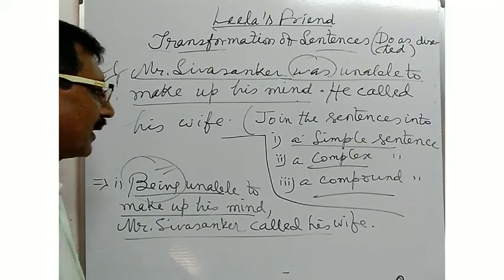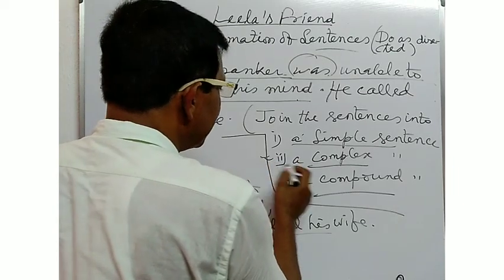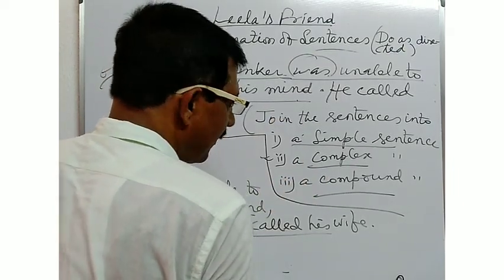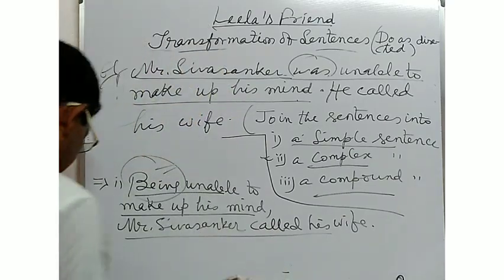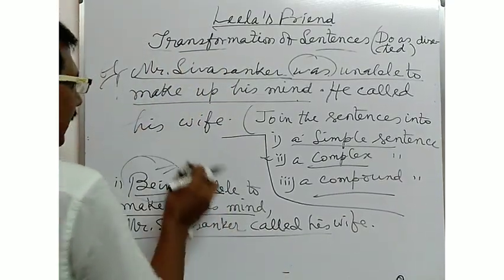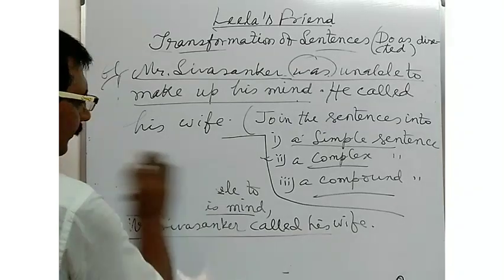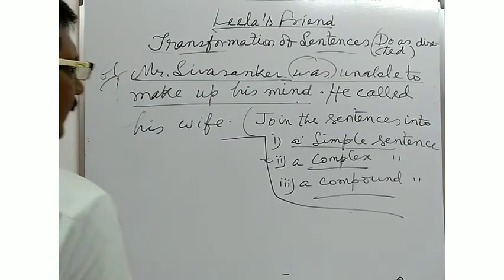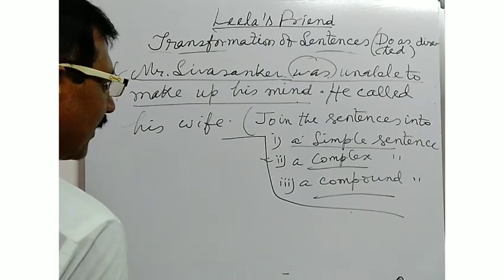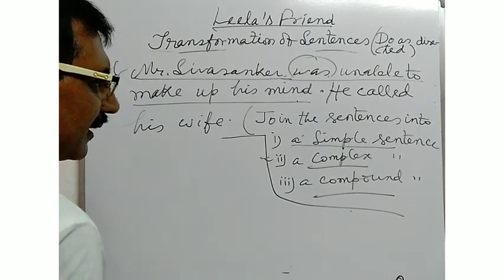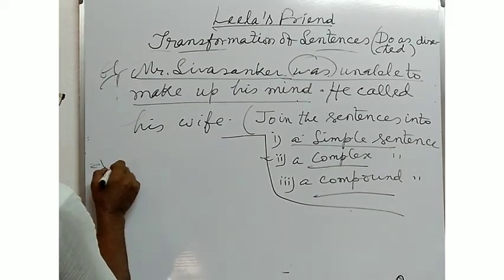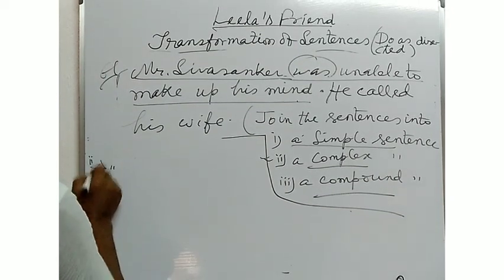But here, the second instruction is given to join the sentences into a complex sentence. But what type of joining formation will you make? Now see. Here, if you use the subordinating clause expressing cause or reason, you may join the sentences into a complex sentence.